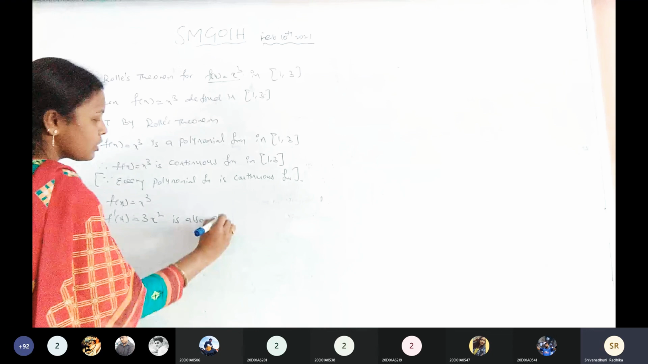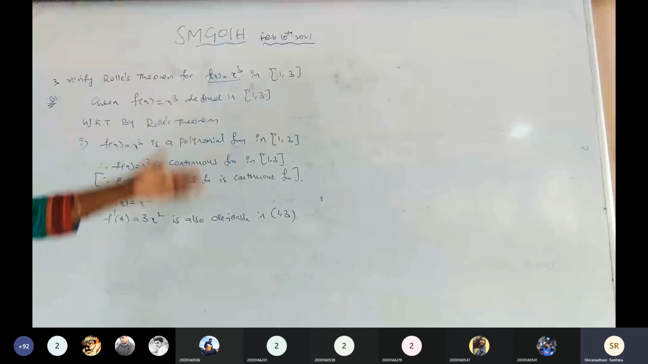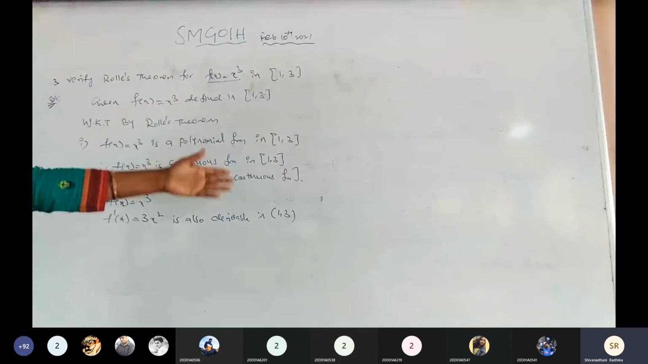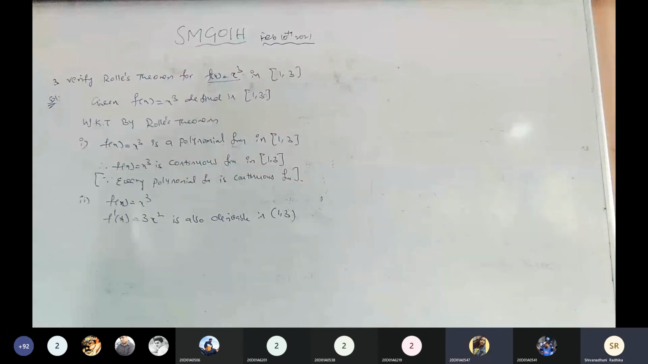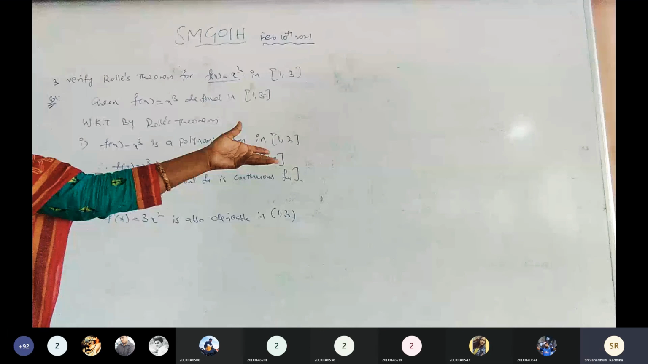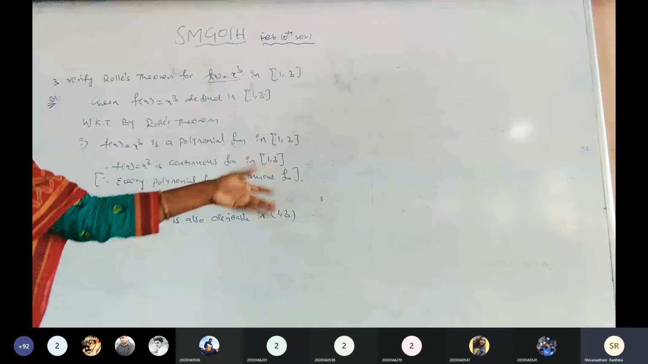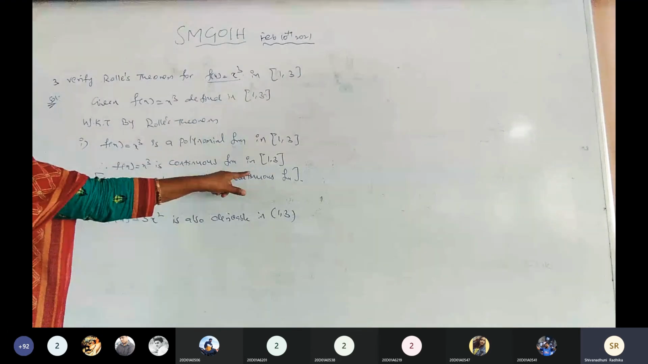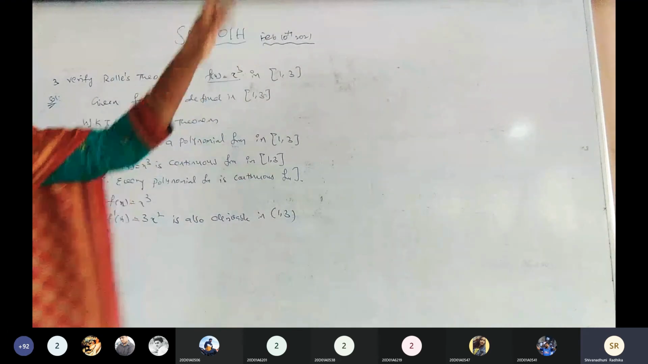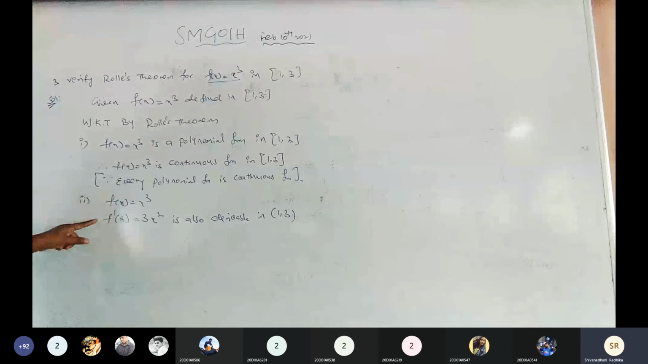I am not using rough work because there is no denominator. Blindly, every polynomial function is a continuous function without a denominator. First condition satisfied. Then in the second condition also, it is derivable.